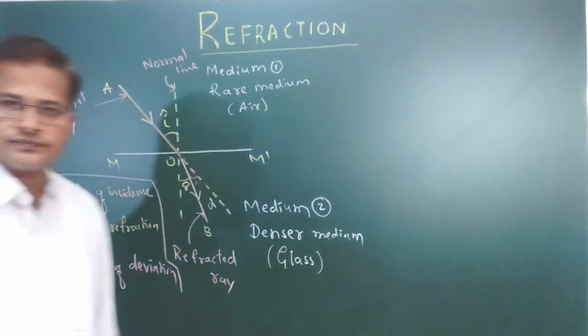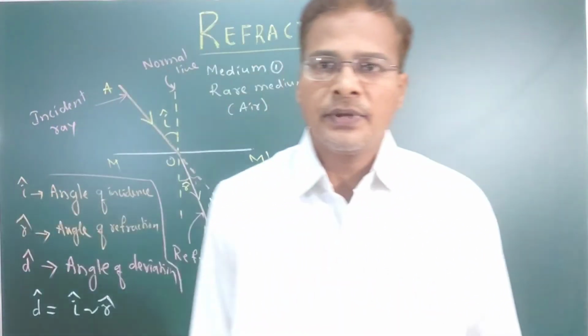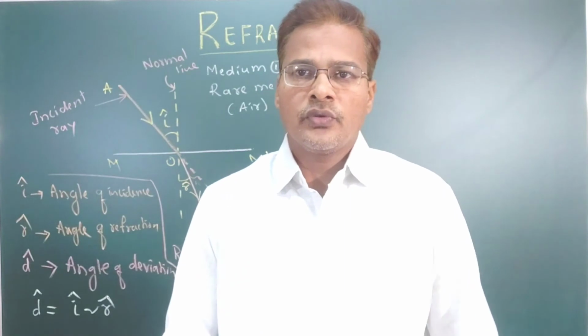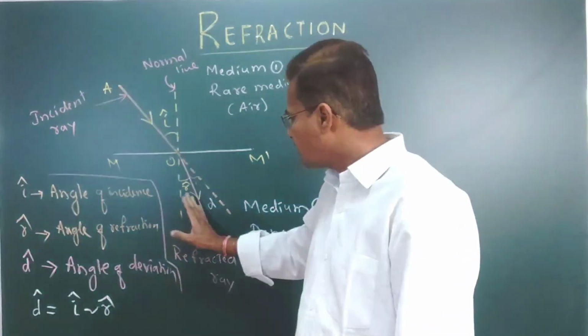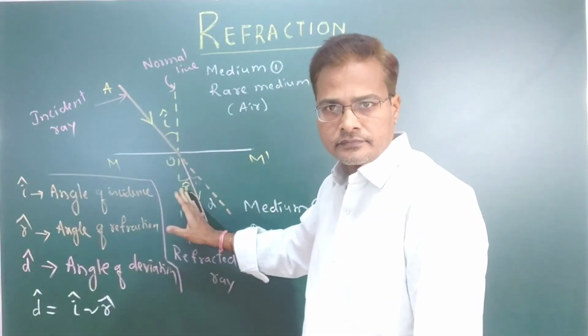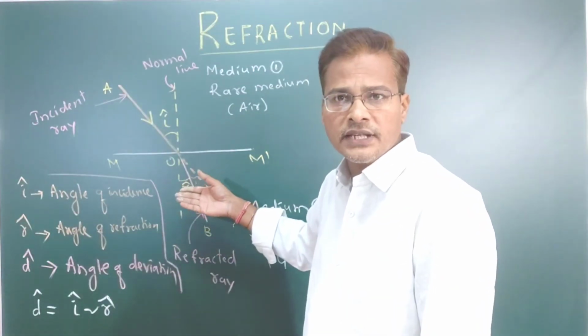Here we can see that when a ray travels from a rarer medium to a denser medium, the refractivity is lesser. Or it may also be that a ray travels